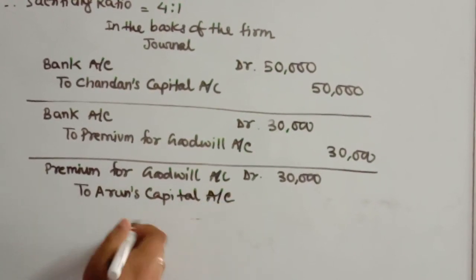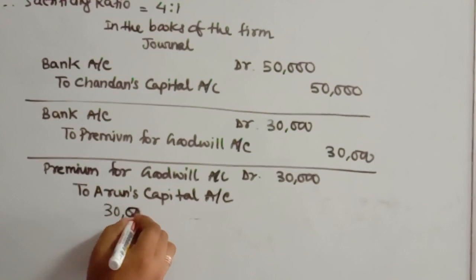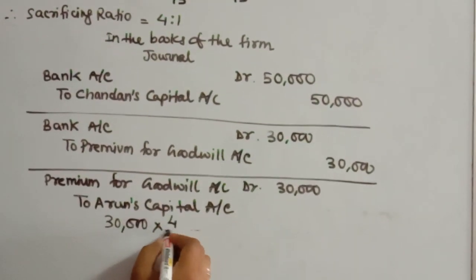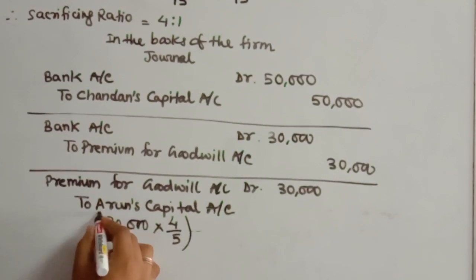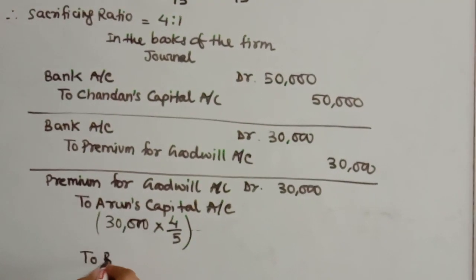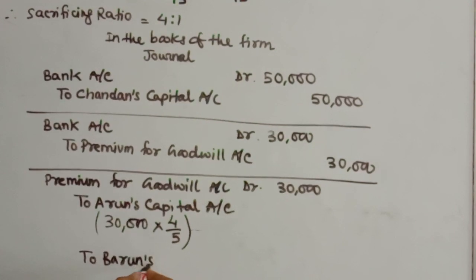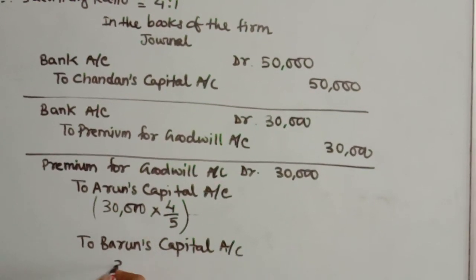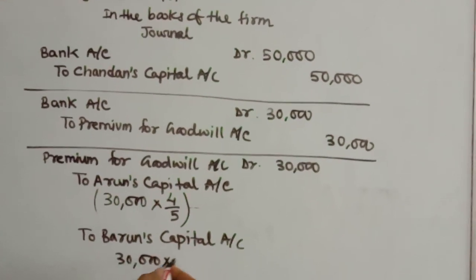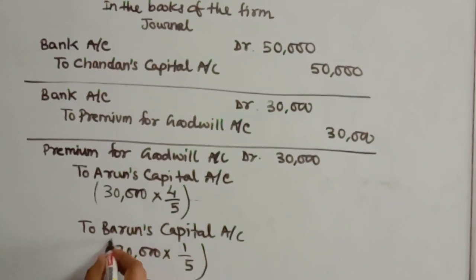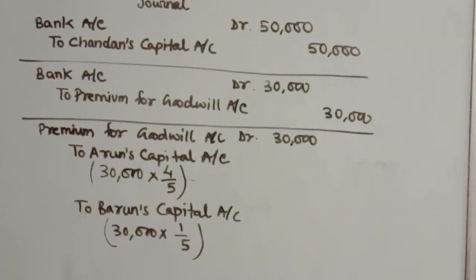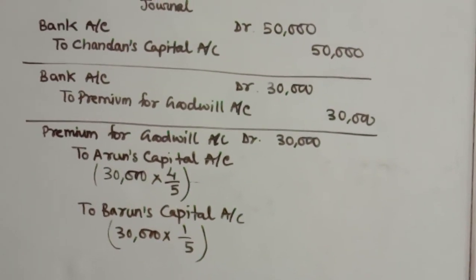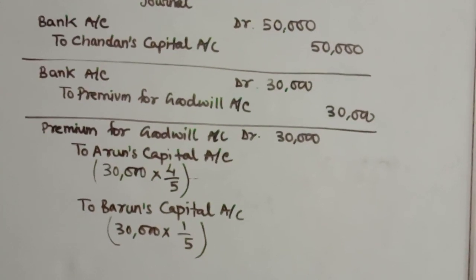What will be Arun's share? Of the 30,000, he will not take the entire money. His share will be 4 by 5 because the sacrificing ratio is 4:1, and to Varun's capital account it will be 30,000 into 1 by 5. You will do the calculation separately just to clarify how the calculation is made. I have shown it in the journal entry itself, but it is better if you do it separately as a working at the end of the journal.